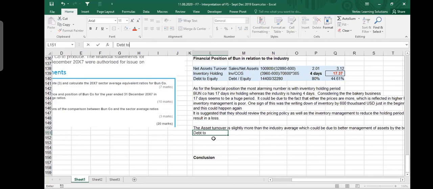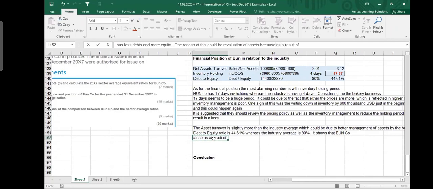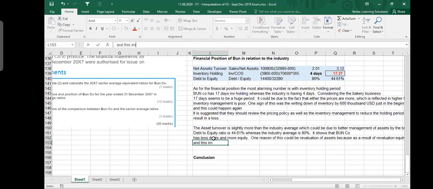And then comes debt to equity. Debt to equity ratio is 44.61%, whereas the industry average is 80%. It shows that one company has less debts and more equity. One reason of this could be revaluation of assets, because as a result of revaluation, equity increases, and this improves the debt to equity ratio. So one reason could be this one. We can also say that lower debts means lower interest costs.